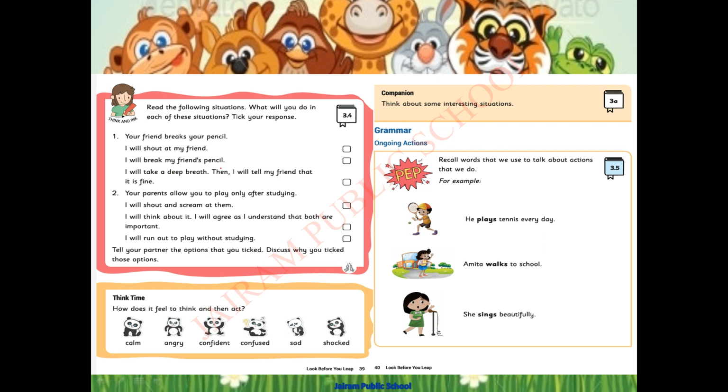I will break my friend's pencil. I will take a deep breath, then I will tell my friend that it is fine. Which one will you do?